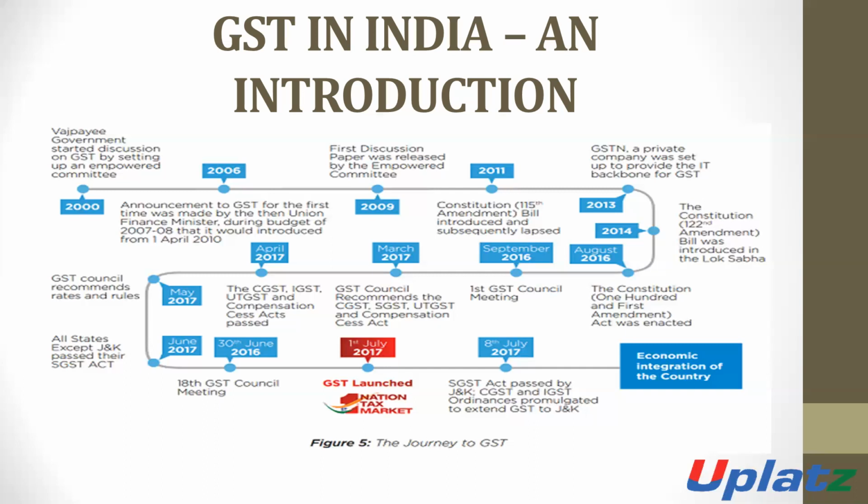And on 8th July 2017, the SGST Act was passed by Jammu and Kashmir.